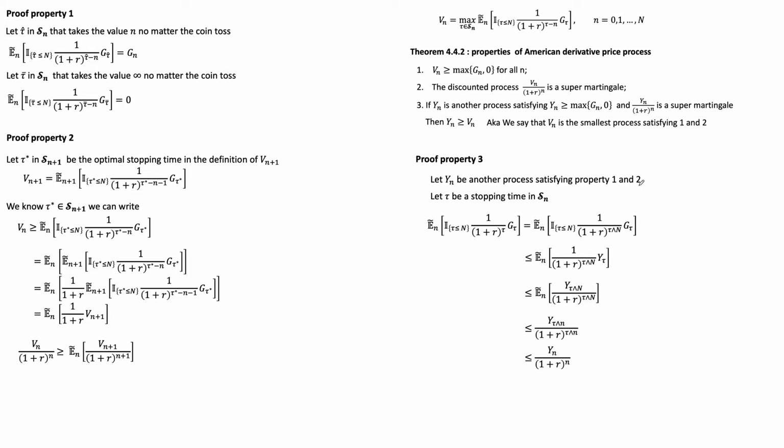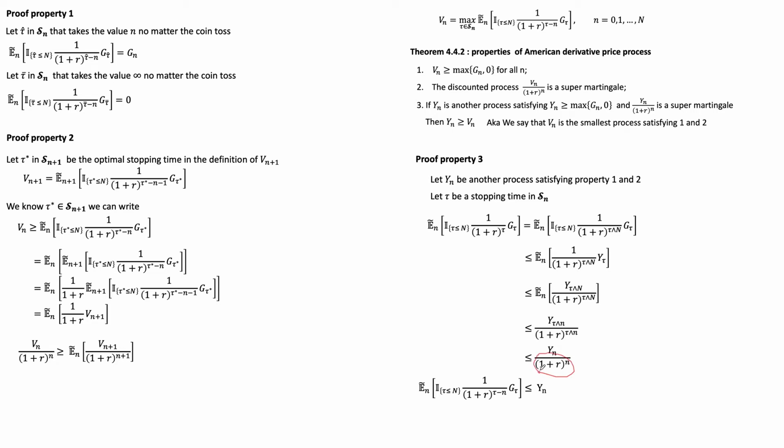And this is the same thing essentially, right? Because τ can be equal to n up to capital N. So if I take again the minimum of τ and n, obviously it's going to be just this n, and that's all we did here. So we can take this and multiply both sides by 1 plus r.